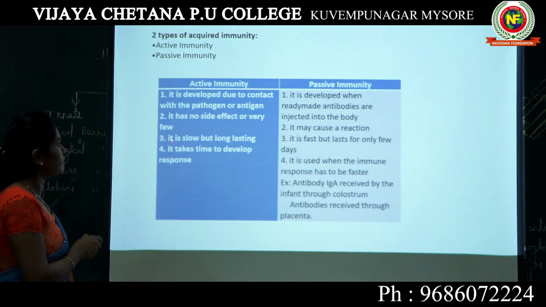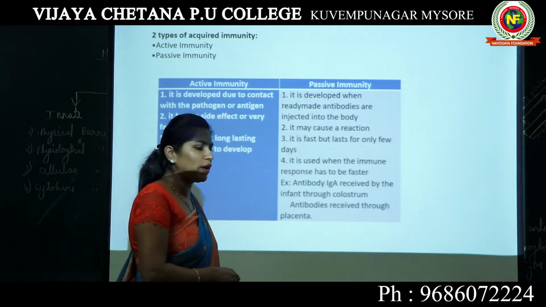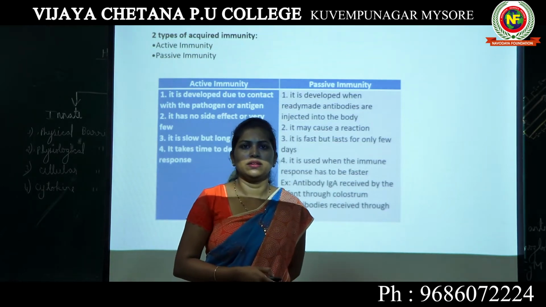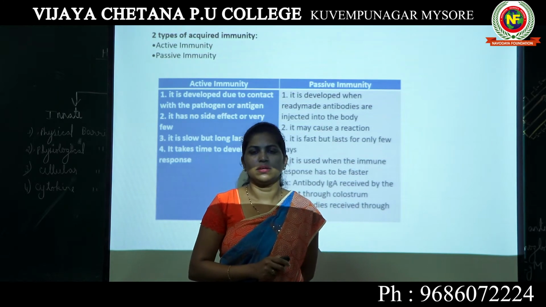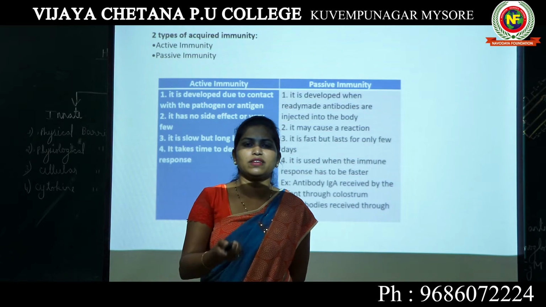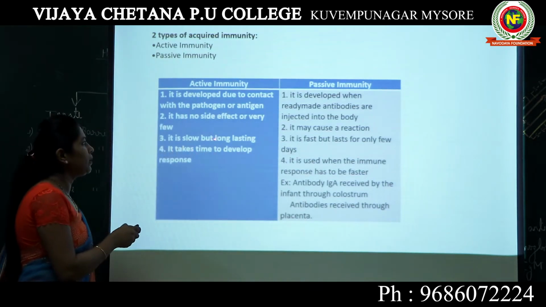The third one is, it is slow but long lasting. When a chickenpox virus attacks your body, you may not produce antibodies within a few minutes. Your body takes some time and produces antibodies against the chickenpox virus. It is slow, but it is long lasting.